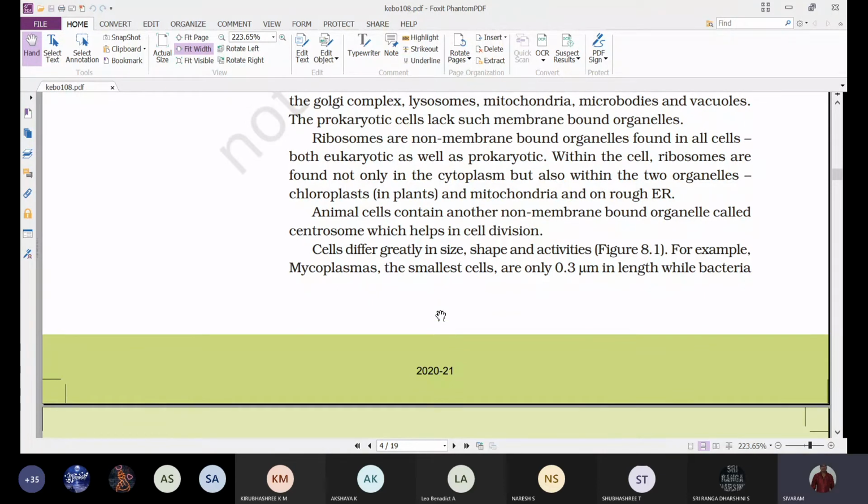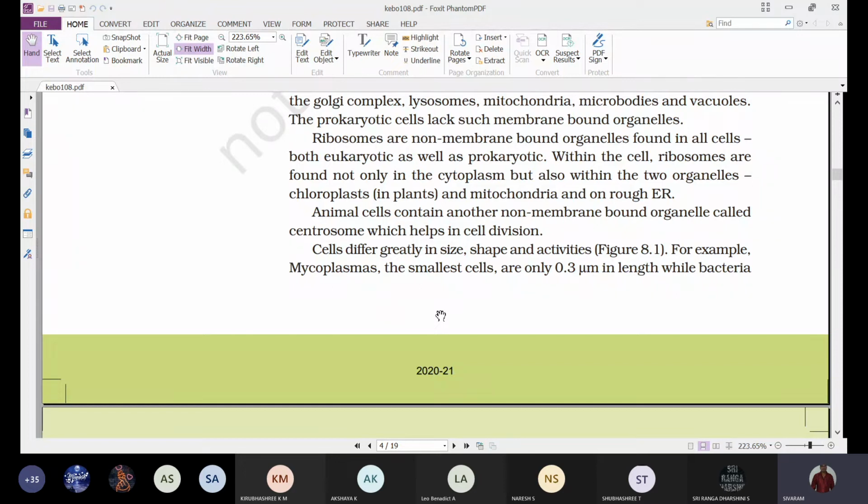Next, cells differ greatly in size, shape, and activities. The difference in size, shape, and activity is mainly based upon the function that is carried out by the cell. Based on that, the size and shape will vary.